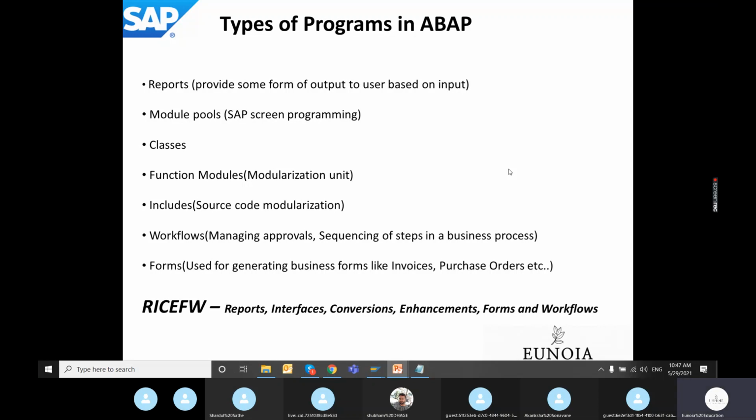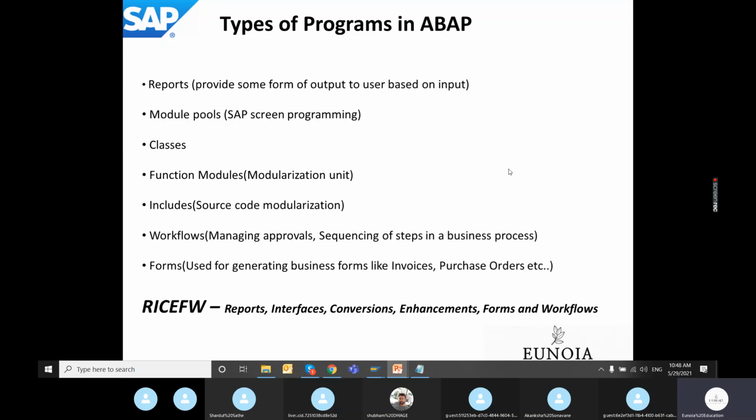Interfaces we are not covering at all because we need an external system to communicate with. Currently we do not have an external system to communicate with, but whenever a scenario is feasible in the course, we can try to incorporate the interface part in small detail. It won't be possible to replicate the whole scenario in the case of interfaces.